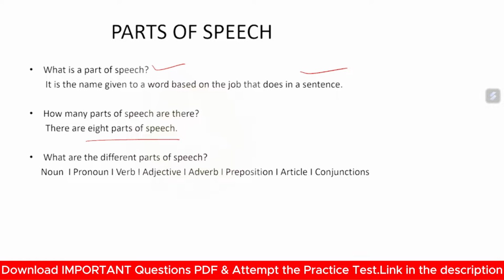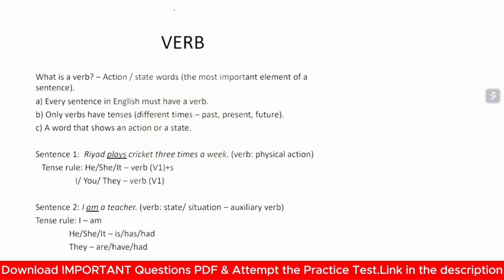Okay, many of you have come, many of the viewers are from state government schools, then ICSE and CBSE, all must have gone through English in some part of their academics. So I don't think that you need a detailed lecture on it, but yes, I will readily revise it for sure. Okay, so first we'll discuss verb. This is a very important part of speech. Without verb, nothing is possible in a statement.